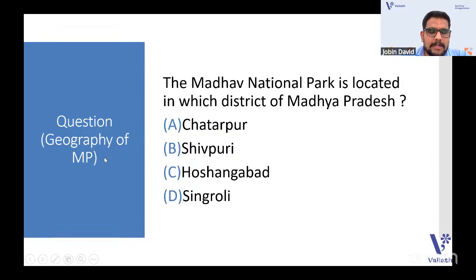Then coming to the next one, a question from the geography of Madhya Pradesh. I told you, like, where is it situated, or in which district it is situated? Where is this statue seen, and in which district is it seen? It's a very easy question. If you are from the Madhya Pradesh state, you will feel it easy to understand and analyze the question. If you learn all those things: the Madhav National Park, it is located in which district of Madhya Pradesh? You will know the answer. That is in the district of Shivpuri. The answer is Shivpuri. Next one.